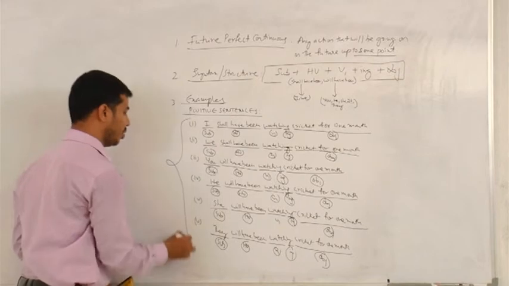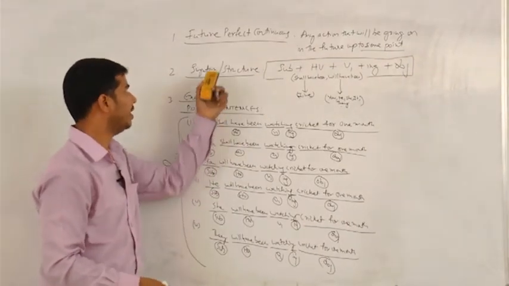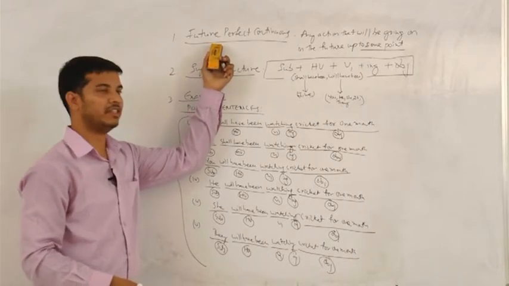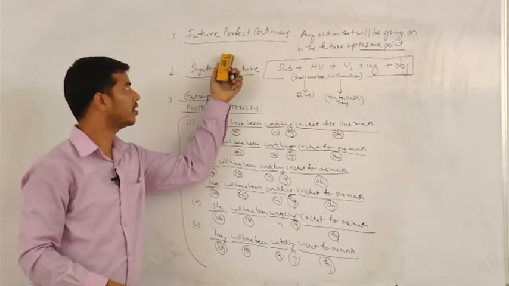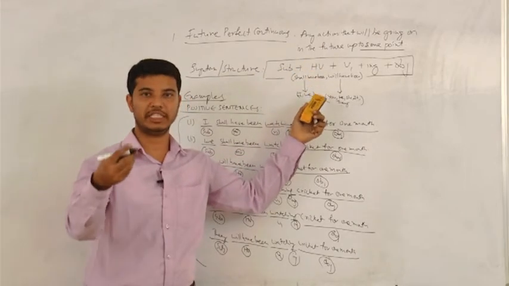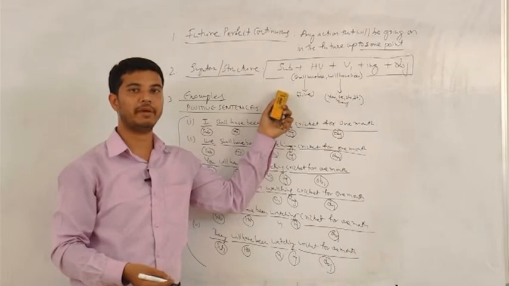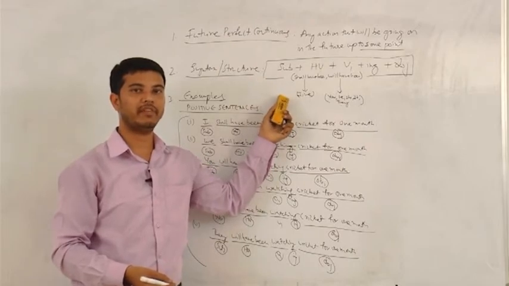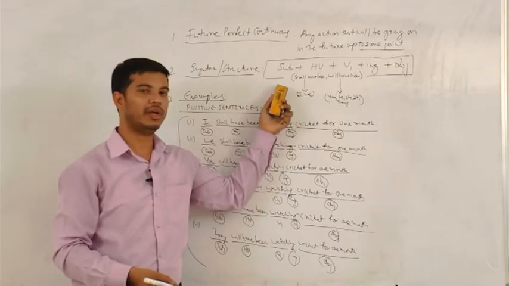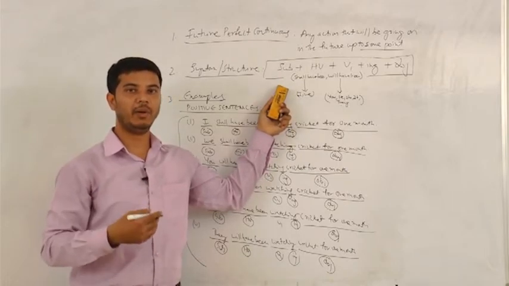So all these are examples of positive sentences under future perfect continuous. Once again, future perfect continuous is any action that will be going on in the future up to some particular point of time. The structure, syntax or formula is subject plus helping verb plus V1 plus ing. And coming to the helping verb, we take either shall have been or will have been.